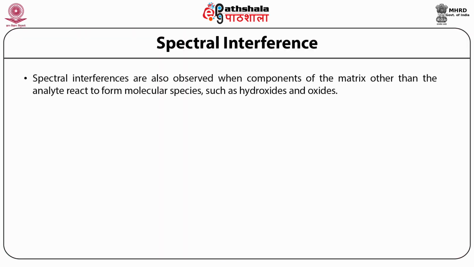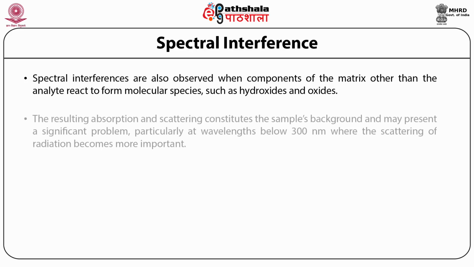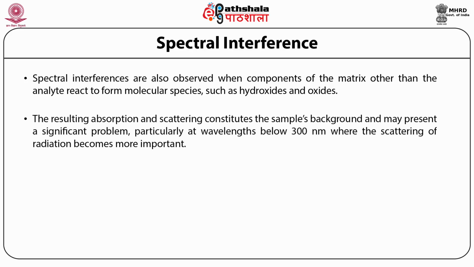Spectral interferences are also observed when components of the matrix other than the analyte react to form molecular species, such as hydroxides and oxides. The resulting absorption and scattering constitutes the sample's background and may present a significant problem, particularly at wavelengths below 300 nanometers, where the scattering of radiation becomes more important.